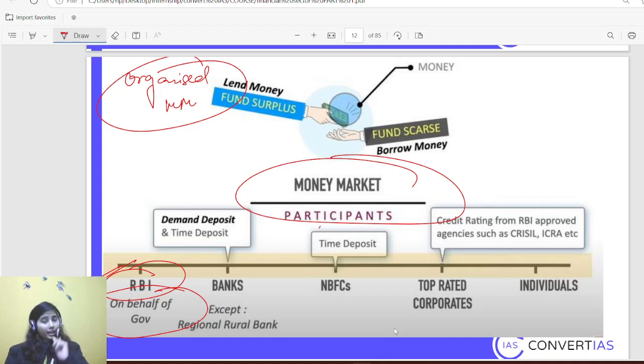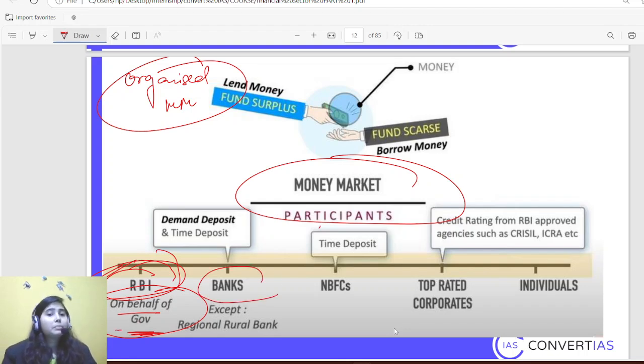RBI is not allowed. I will be explaining in public finance again why. Because if RBI is doing anything like that, they will have to print currency. And printing currency is not a good option for any economy per se, without having backing in the form of gold or any kind of things. So whatever RBI does in the money market, it is on behalf of government. Even in the banking chapter, I explained that in open market operations, RBI sells and purchases government securities on behalf of government.